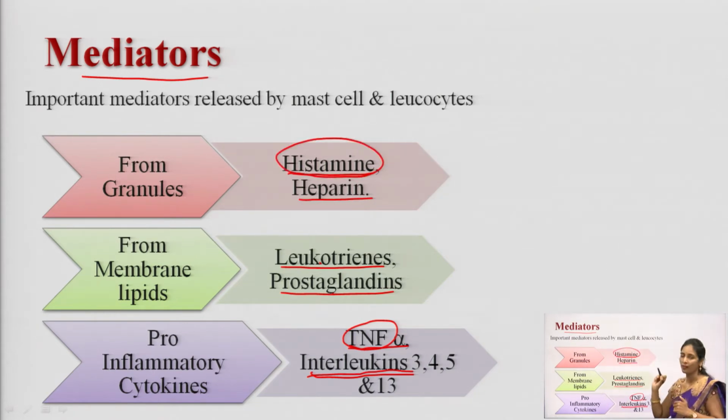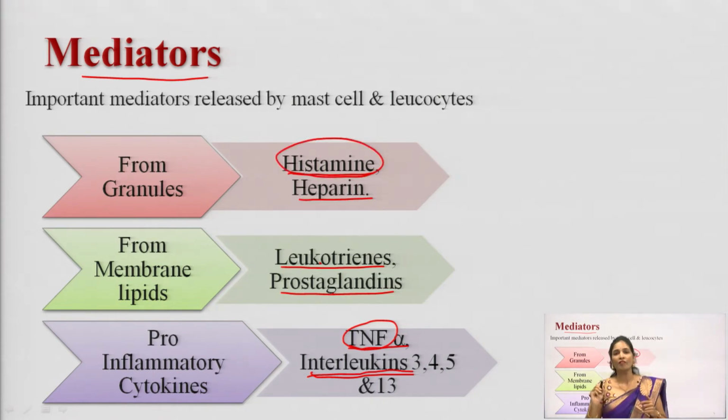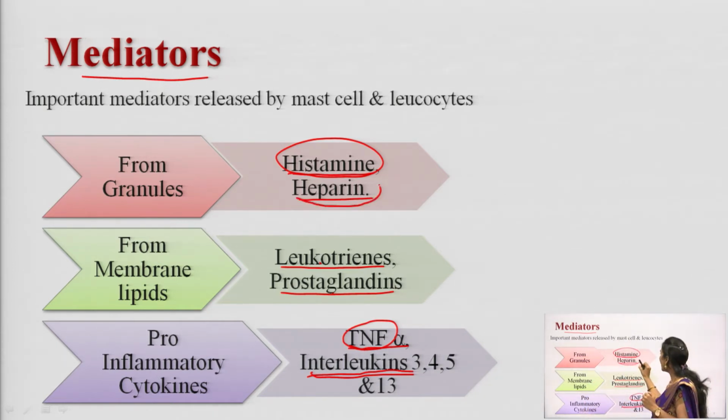Studying about histamine. Histamine is a mediator which is released from the mast cell. When it is released from the mast cell, it causes bronchial constriction, which leads to asthma. Heparin is also a mediator which is released from the granules and which causes bronchial constriction.